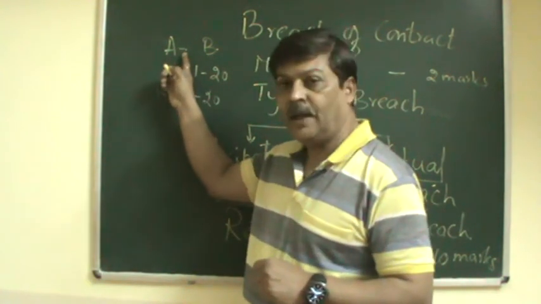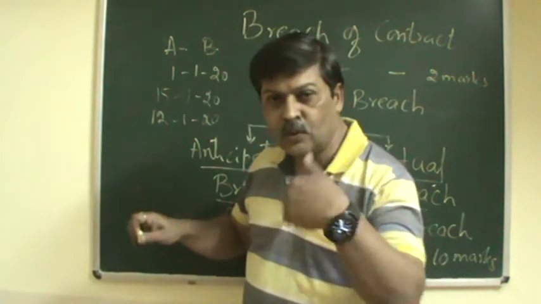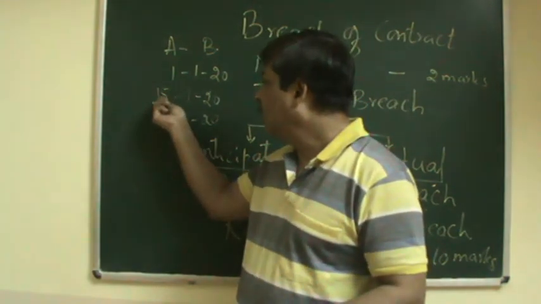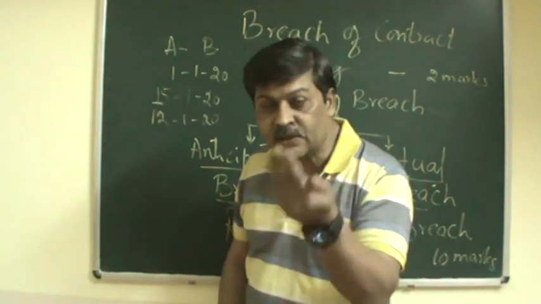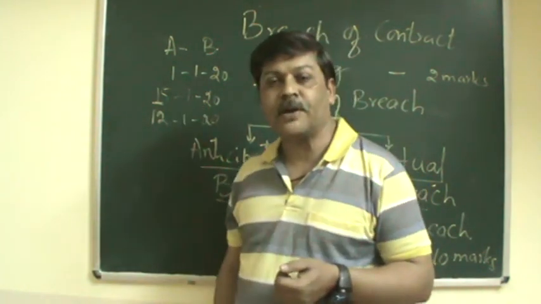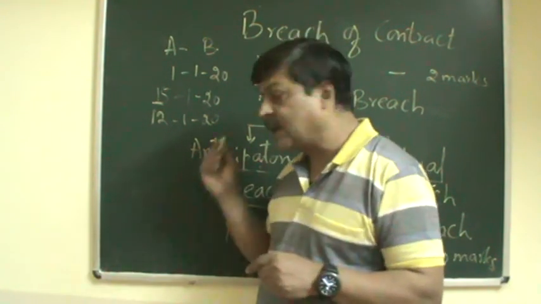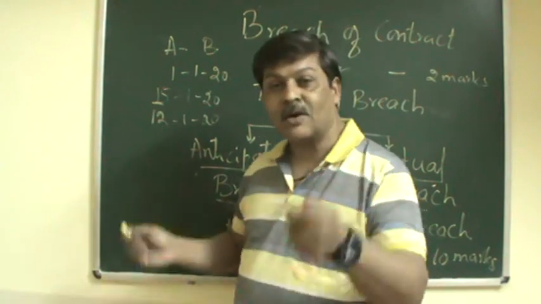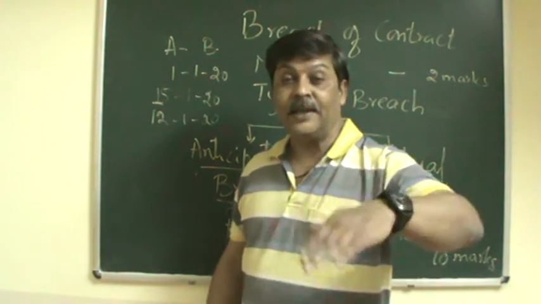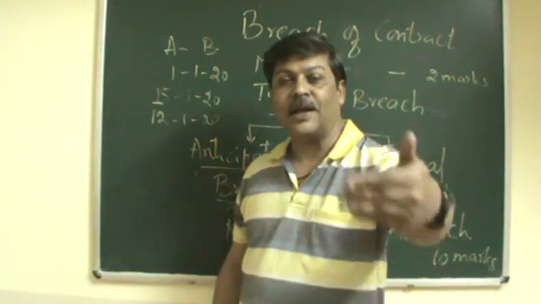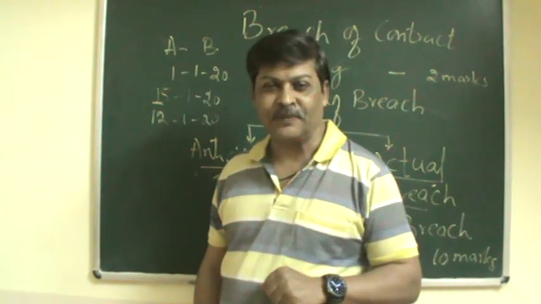But A comes to know on 12/1/20 that he is unable to give the raw materials to B on the 15th, and he expresses his inability to perform it on the 15th. So it is before the date of performance. Mainly it is called anticipatory breach. Before the performance, he has anticipated that he is unable to perform it. So that is called anticipatory breach.